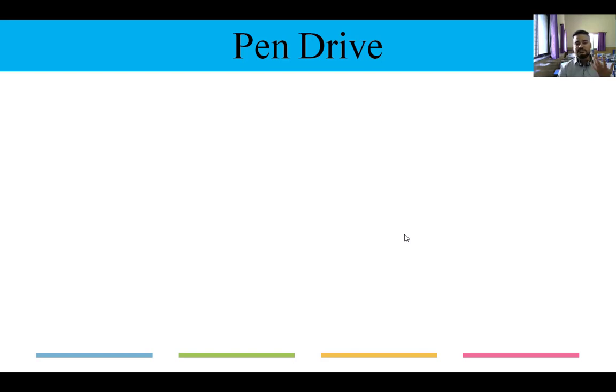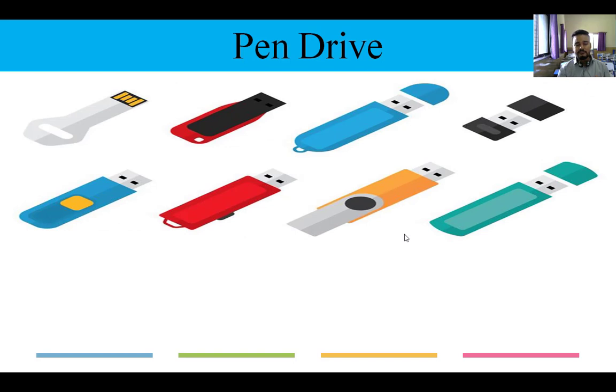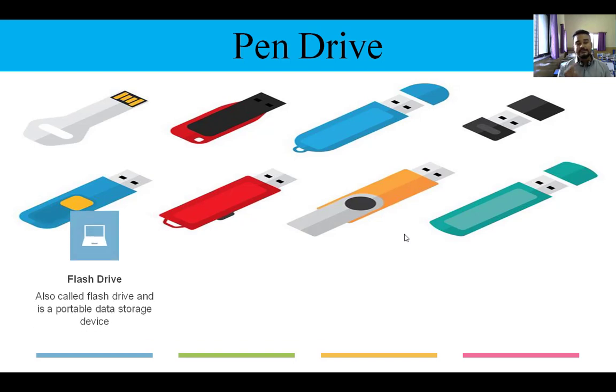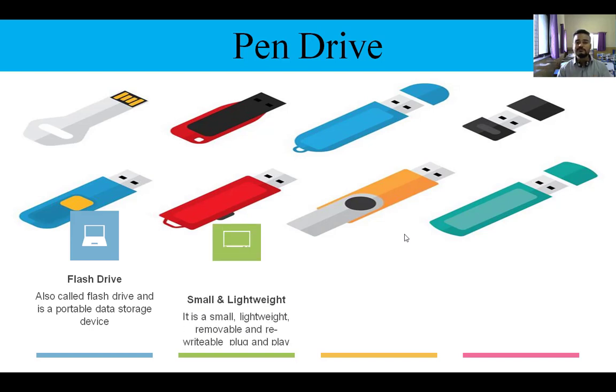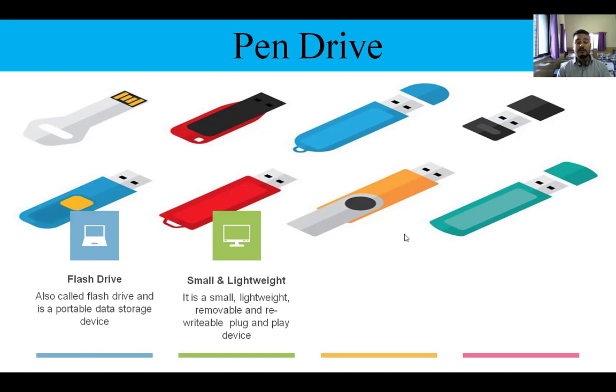Next one is pen drive. Now I don't think I should explain this, but as it is part of the syllabus I should. So this is the pen drive that you are seeing on your screen. It is also known as flash drive, and it is portable and stores data in it. Flash drive means it is a small chip which is mounted inside a plastic body and can be moved here and there, can be used as a keychain also. It is small and lightweight. It is a plug and play device, because we just have to plug it into a USB port and use it.